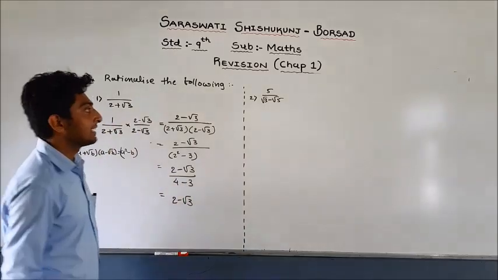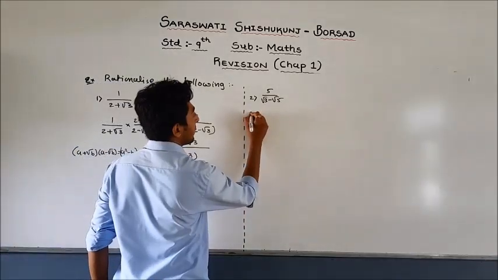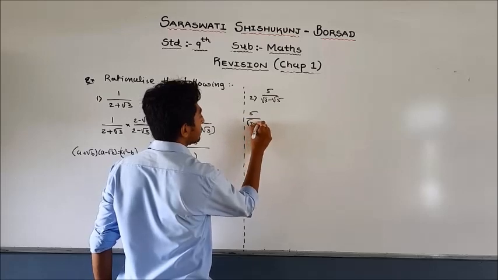Second example. Once again, you are given 5 upon √3 − √5.